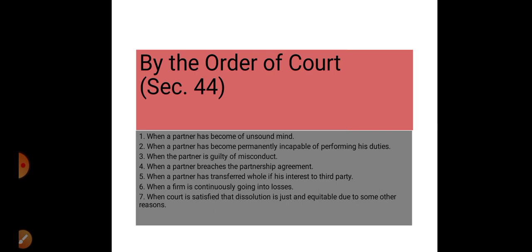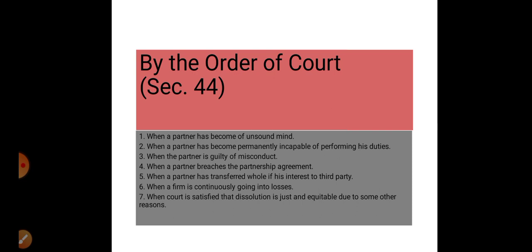Secondly, when a partner has become permanently incapable of performing his duties. It happens when any partner gets into some disease. Then he becomes permanently incapable of performing the duties due to his disease. Then only one partner remains in the business. Then the court will order for dissolution of the firm.